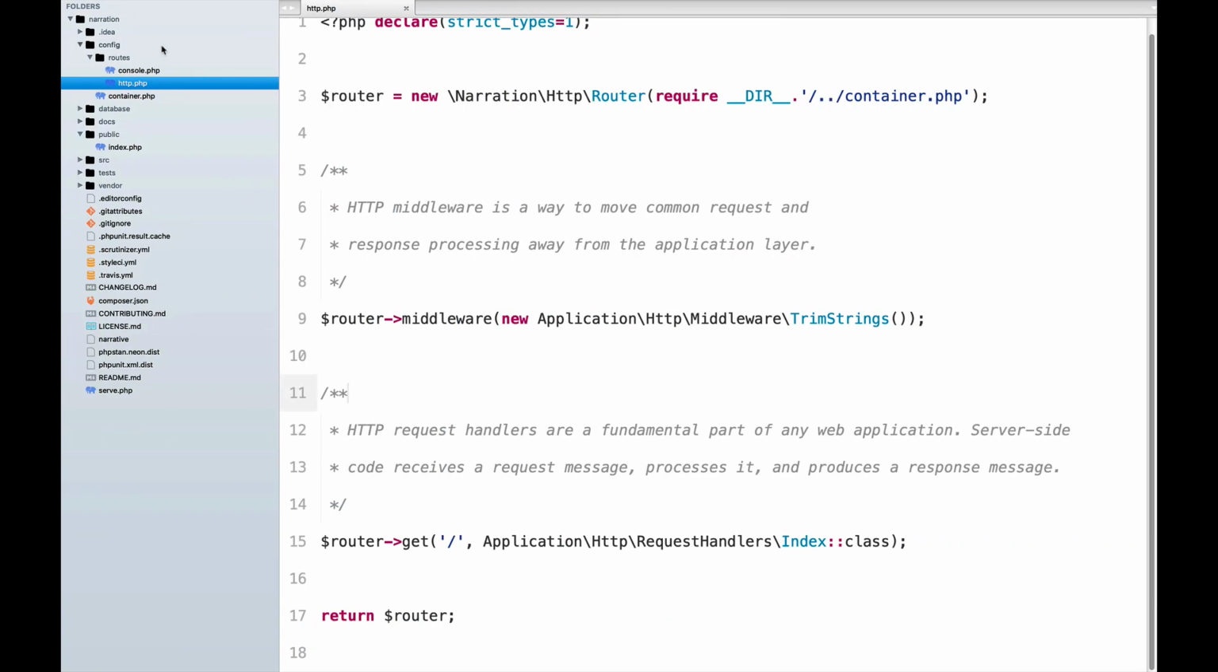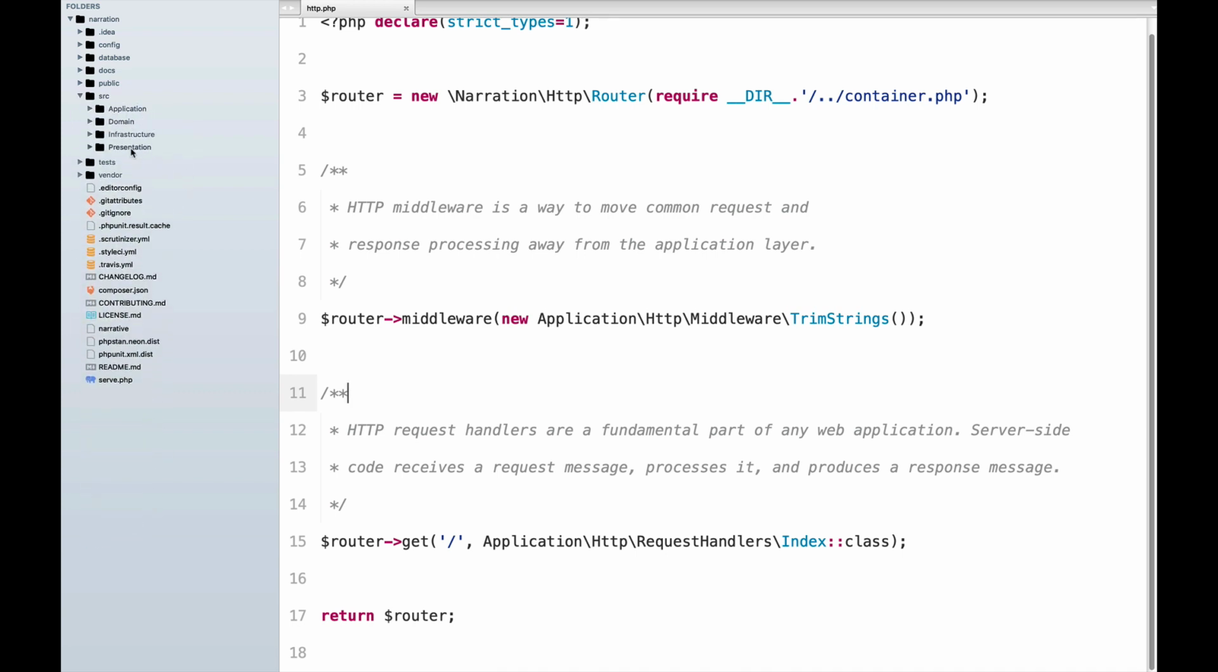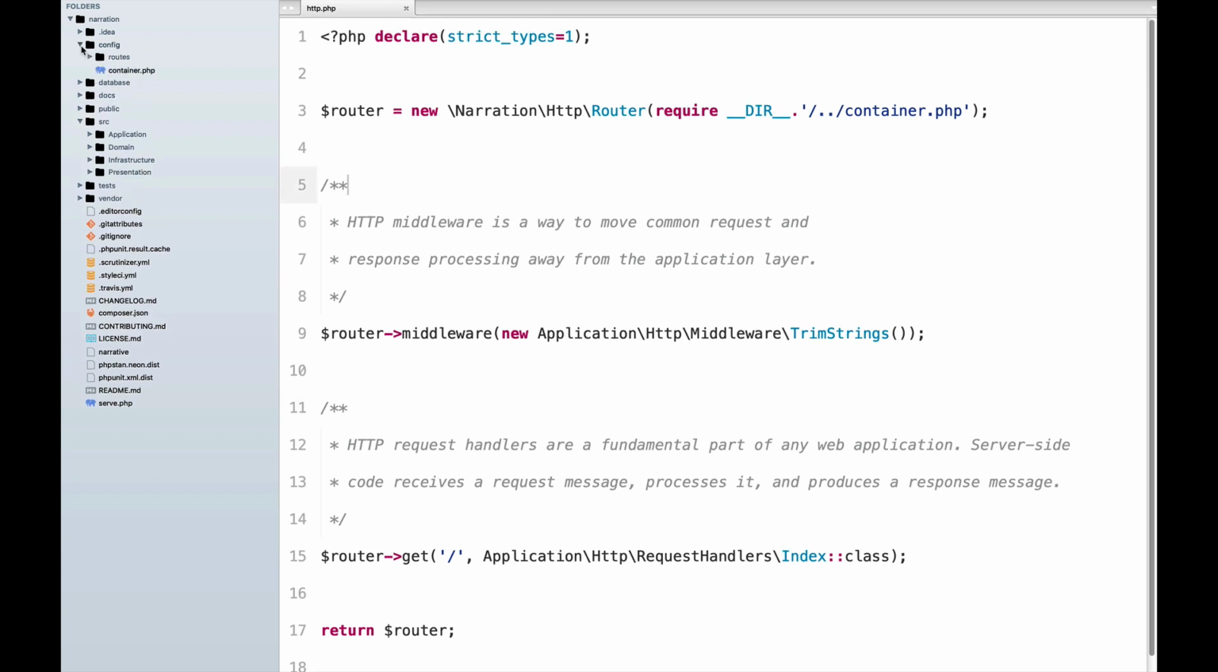So first of all, as I told you, the whole source folder is organized around DDD. So we do have our application layer, the domain layer, infrastructure layer, and presentation layer. All right, so all the code inside this folder has zero coupling to the Narration framework itself. You may find some coupling to the framework in the config folder.